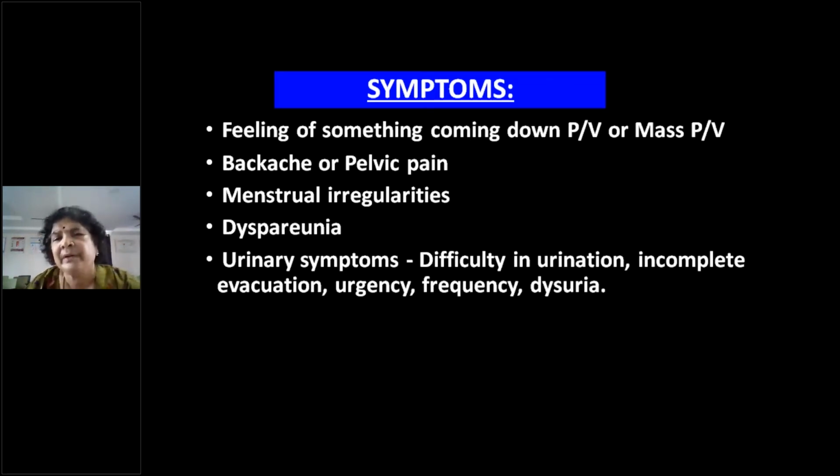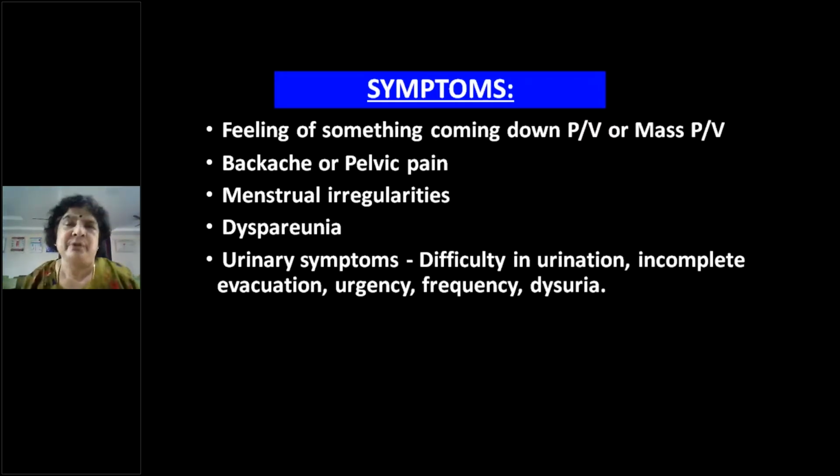So what she will do, after many times straining like that and not being able to empty, she learns by herself that she has to reduce the mass and then only she can pass the urine. So this is a classical symptom you have to ask for. The patient gives a history that she will reduce the mass before urination, then she will be able to complete the process of micturition. This is a very, very important symptom. The more the patient strains, the more difficult will be the act of micturition. She has to reduce the mass for emptying the bladder.